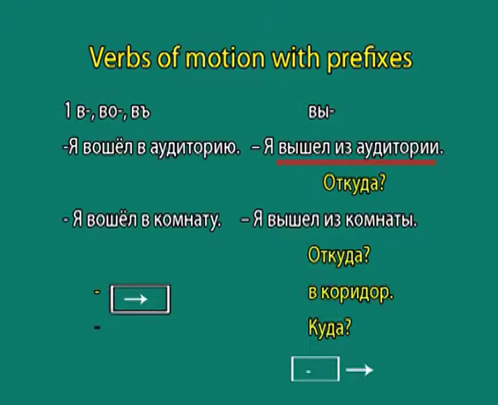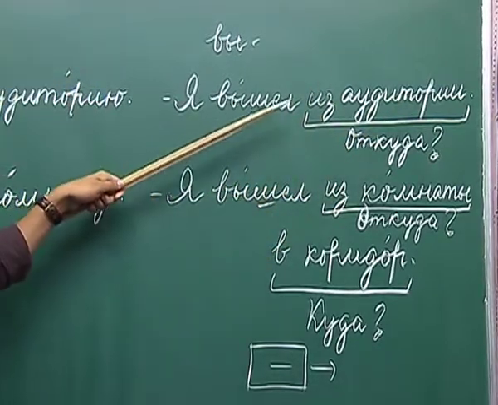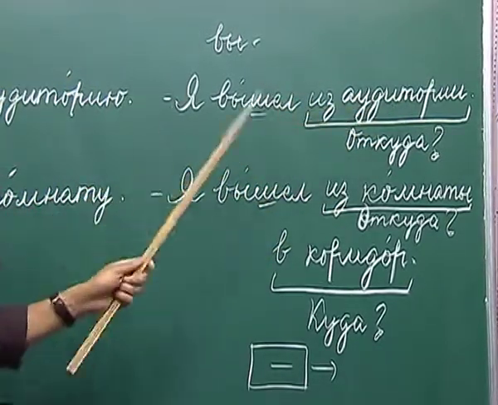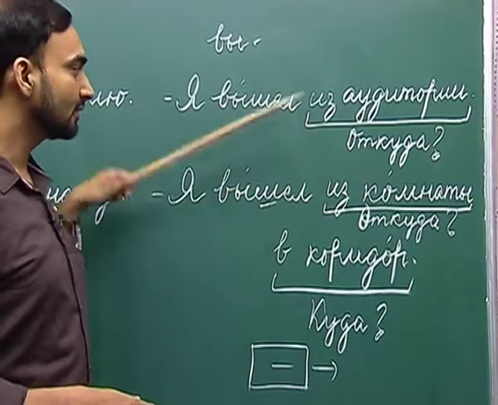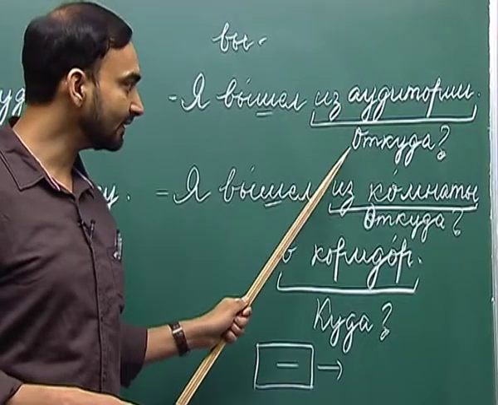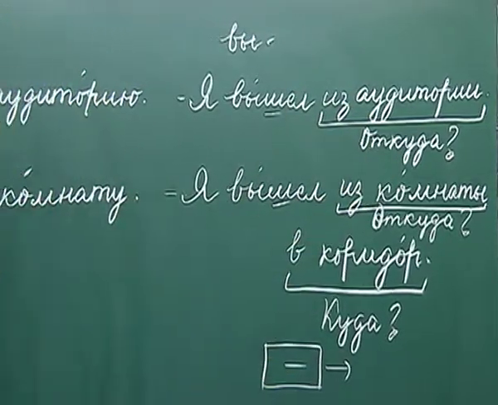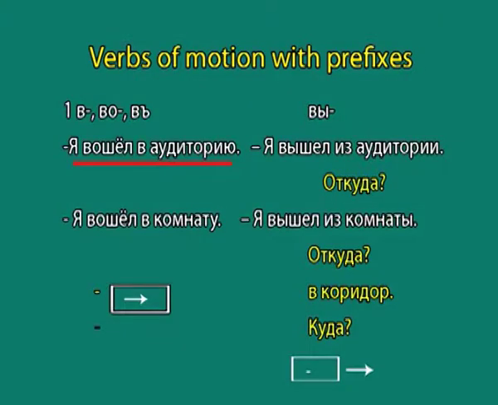Ya vishal is auditory. I came out of the room. So, here as you can see, the question that this sentence answers is atkuda, from where, and here this answers to the question kuda, to where.